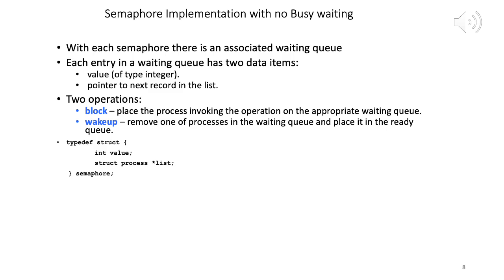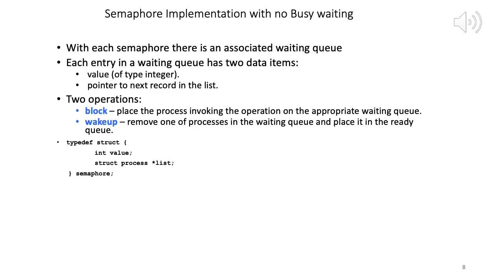So it has two components in it: value, which is an int, and a pointer to the next node in the list. The pointer is called list, and its data type is process. So for a process we have a structure, and each particular process is a structure variable.